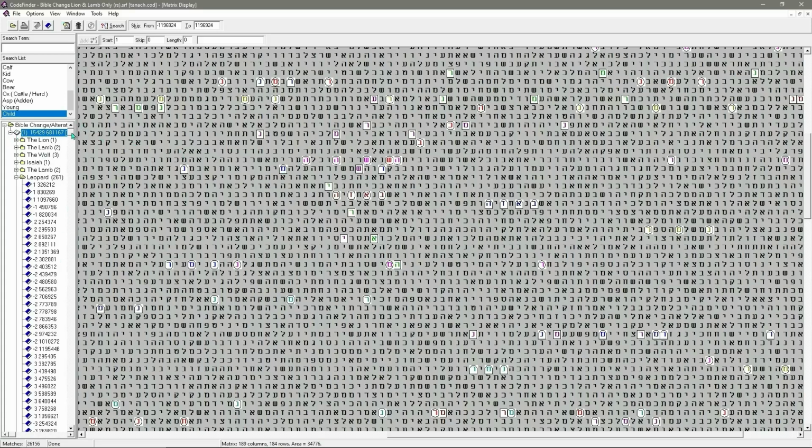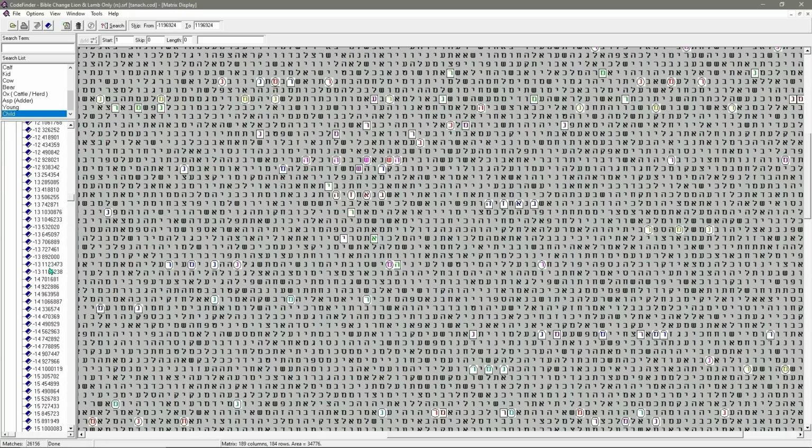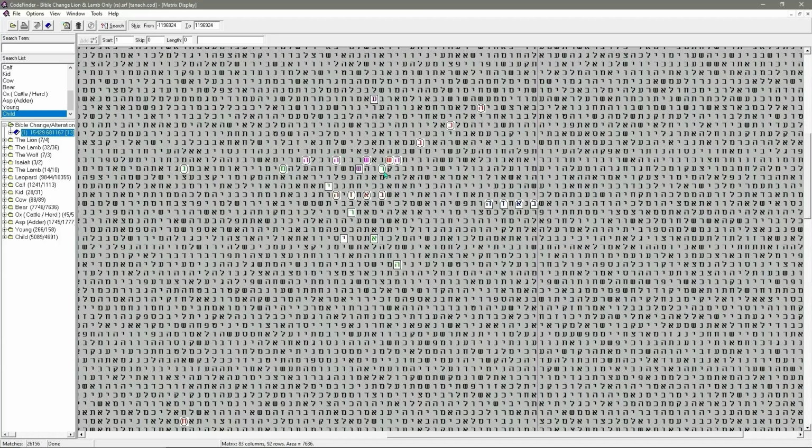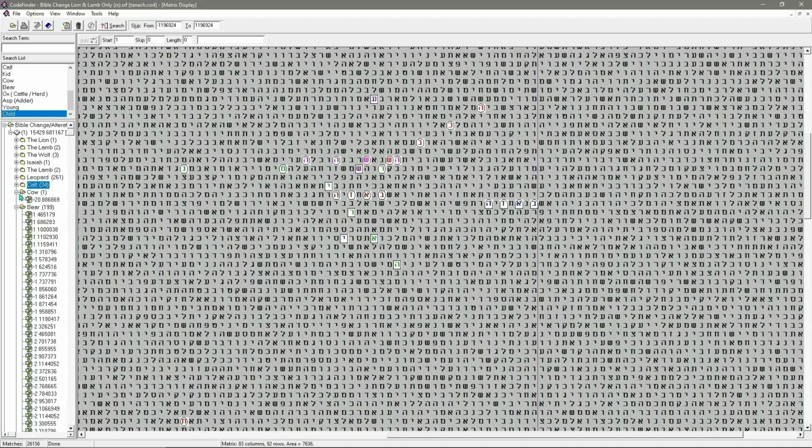So what we do, move down the list. -13, it's not that one. There it is. Turn off the other terms. That's the one we like. There we go. Leopard on -13. Slap bang just below the lamp. And basically this is how we work. We now move on to the calf.